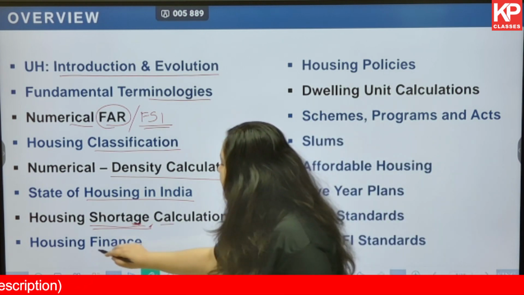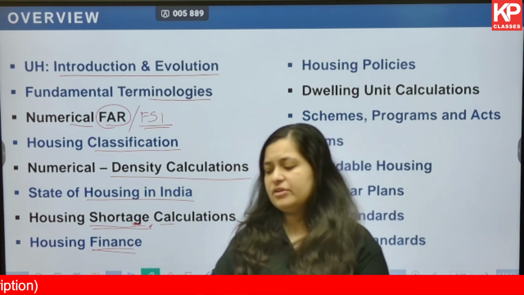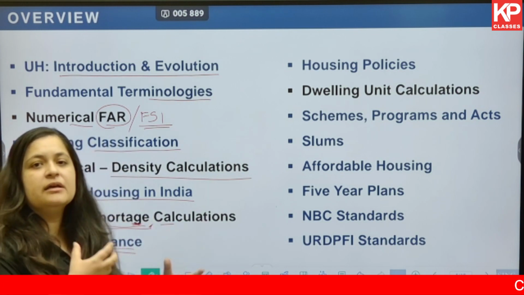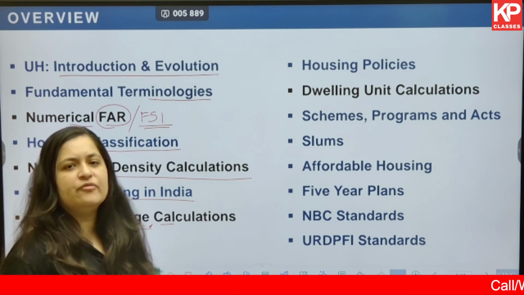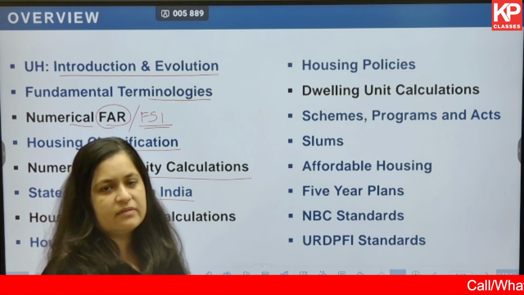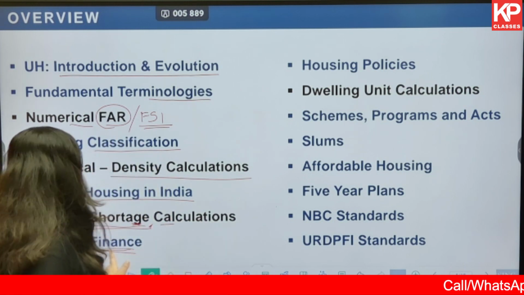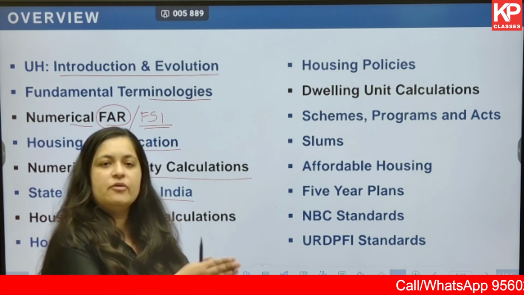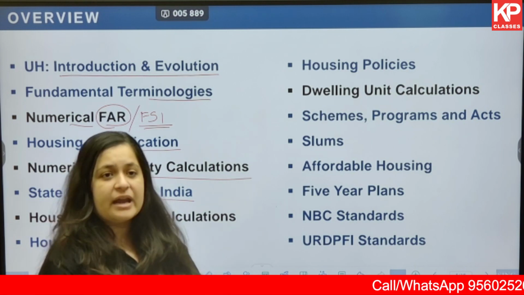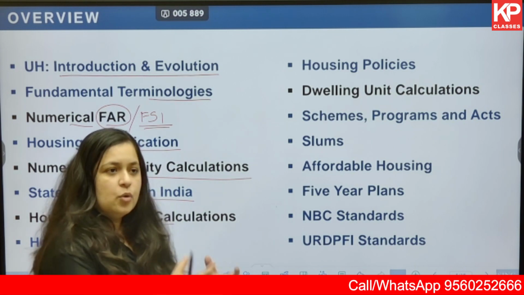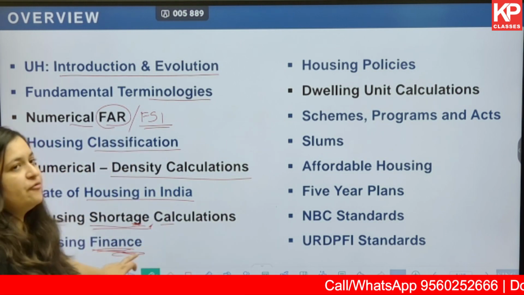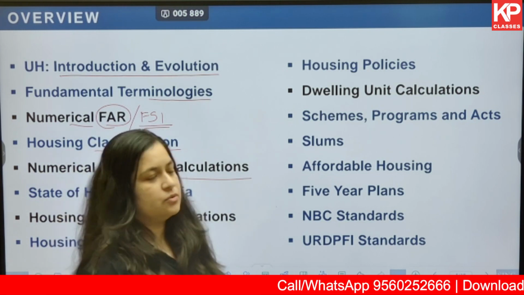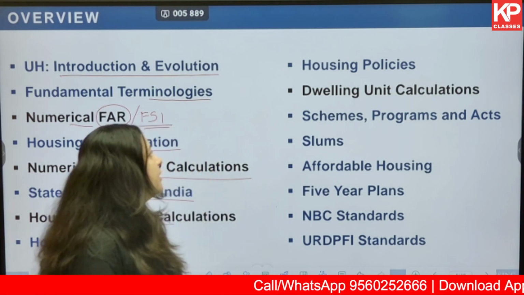Next, housing finance. Now, with respect to anything that is getting built or planned or designed on earth using land as a resource, any kind of construction or any kind of development and growth that happens, of course, we need finance for that. We need to look into the fiscal resources for that particular project or for that particular development. Where are we getting the money from? Okay, and who is responsible for this finance? Is it the central government? Is it the state government? Is it some other authority, and so on? So that is something that we will be looking into.